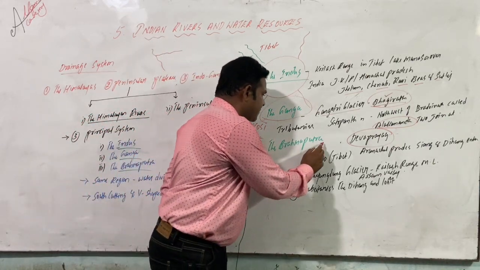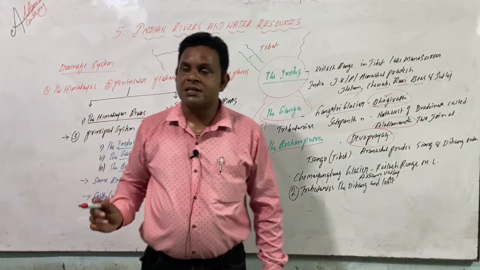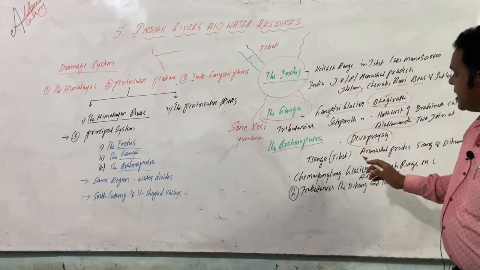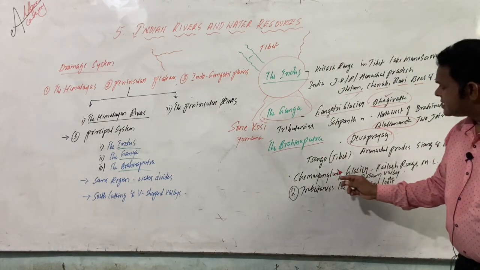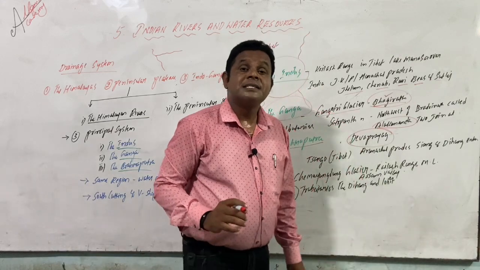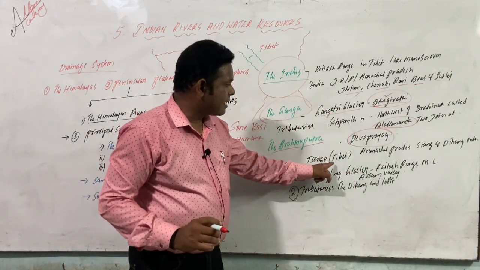And next, the third important Himalayan river, as we are discussing from this principal system. Brahmaputra, which takes part there in Tibet, is called Sangpo there.